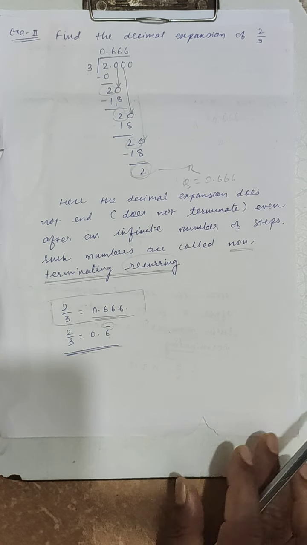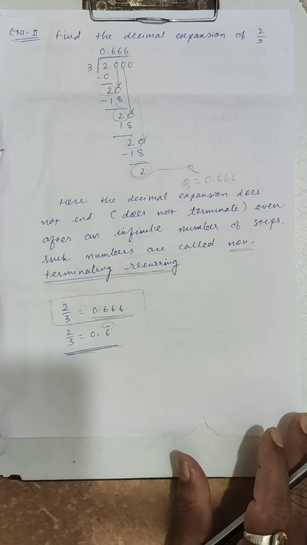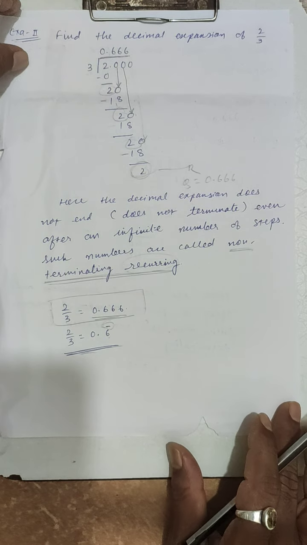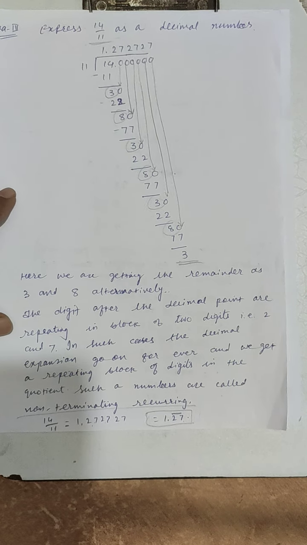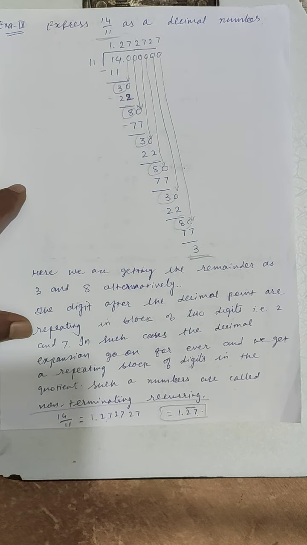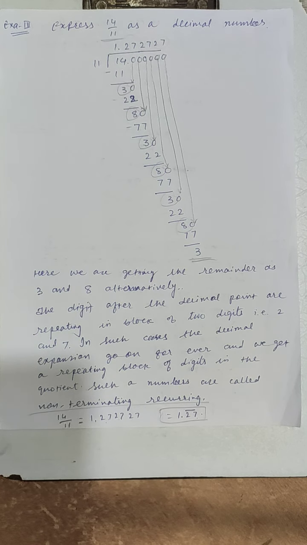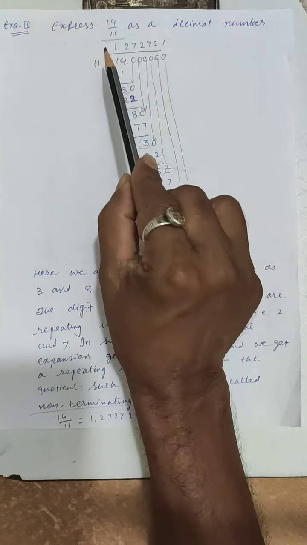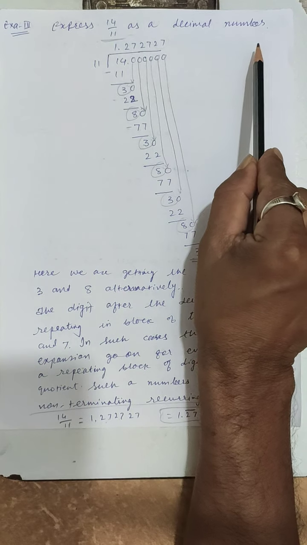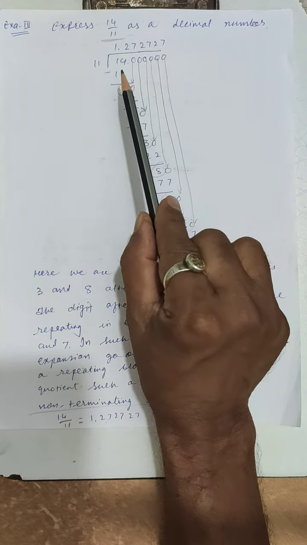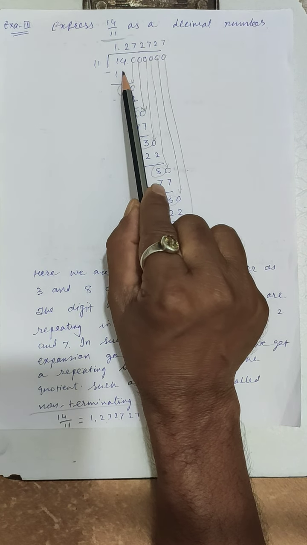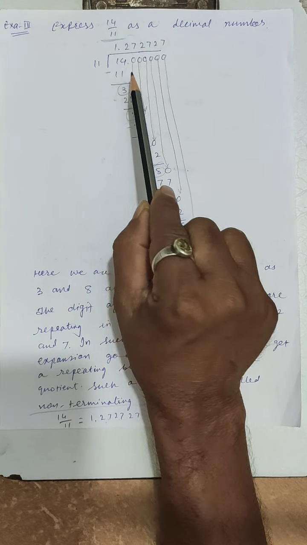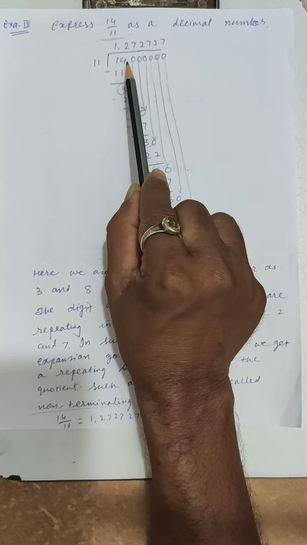Well, let us see one more example. Example number 3: express 14 upon 11 as a decimal number. Now let us divide 14 by 11. 11 ones are 11. So subtract 11 from 14, we get 3. Then the decimal point.